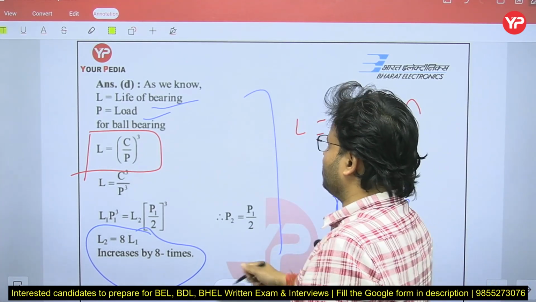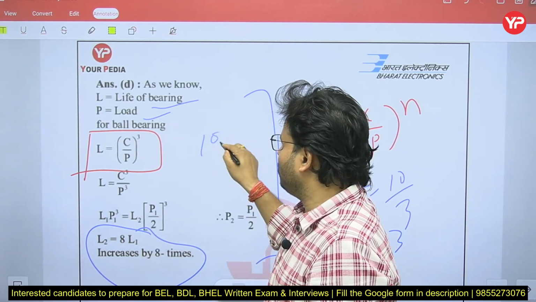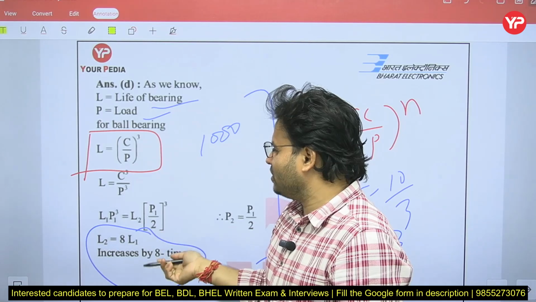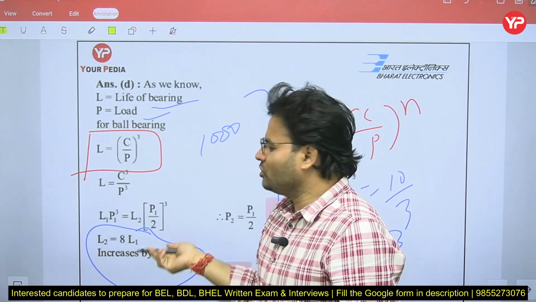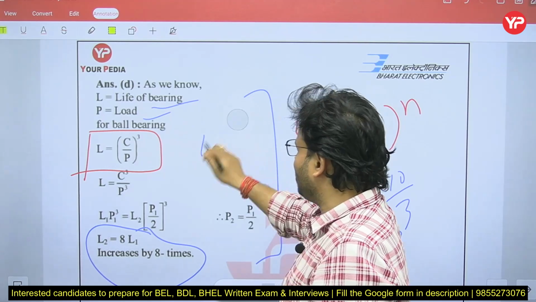You will find one question, sometimes with numerical data. Suppose L1 is given, let's assume 1000 hours, or RPM, whatever. They will ask what will be L2, like that. So you have to answer 8000. That kind of option is also going to be framed. So try to remember those things.